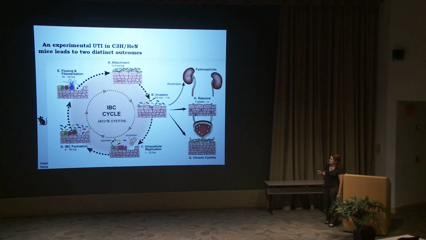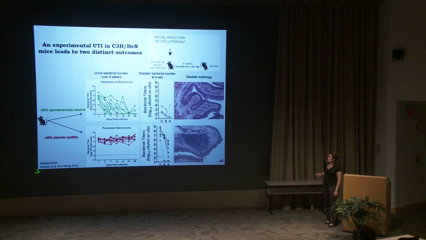Now, this is an acute and self-limiting pathogenic cascade. It's absolutely essential for the development of the infection in naive animals. And we can infer from mathematical modeling that the mice that have the greatest number of IBCs will go on to develop that chronic infection I told you about, whereas mice that have fewer IBCs will resolve the infection. So here, after a single infection, we're seeing 2 distinct outcomes. Can this inform our understanding of recurrent UTI?